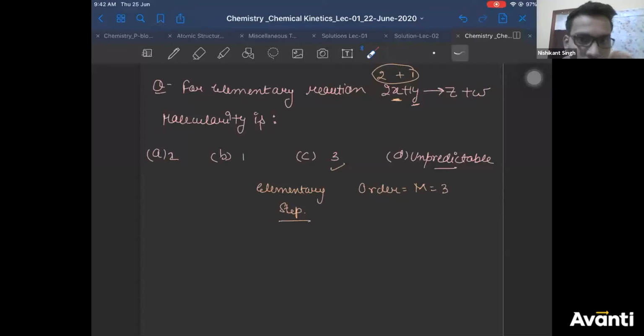If in the question the condition is not given, like elementary or other, we have to consider it. If guys, if nothing was given, if elementary was not given also, only the reaction was given, then I would have answered unpredictable. If nothing was given, because for complex reactions we can't tell until we know the mechanism. Correct? They can be elementary, Pritesh, but you will not find examples where an elementary step has fractional coefficients. Okay?